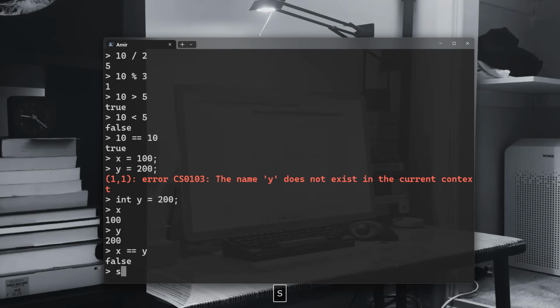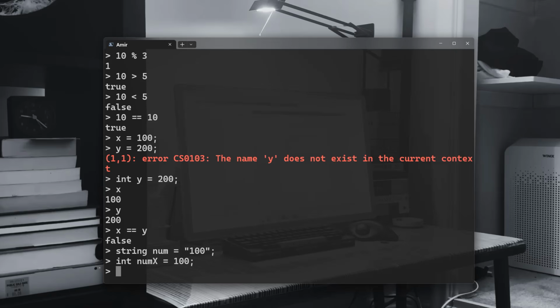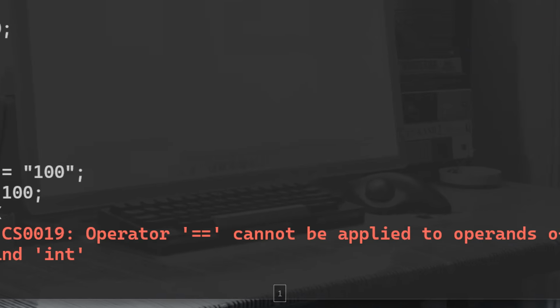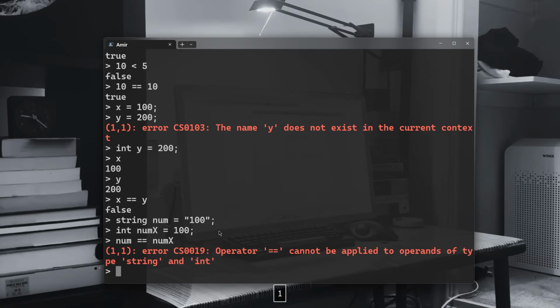If you would say, for instance, string num is equal to 100, and int numx, for instance, equal to 100 as well. So both values are the same, right? No, not right. If you do num is equal to numx, you're going absolutely to get an error, because it tells you here that operator equal cannot be applied to operands of type string and int. You cannot do this. You're going to get an error, right?